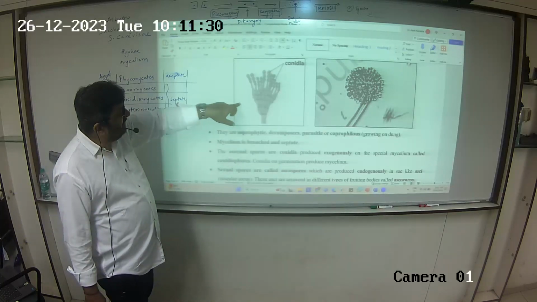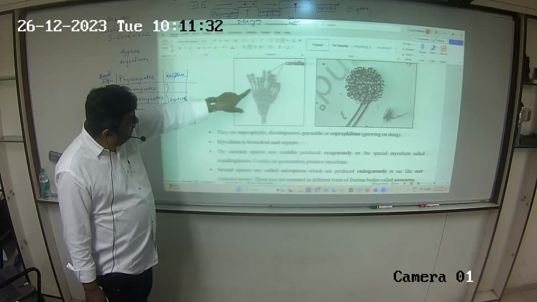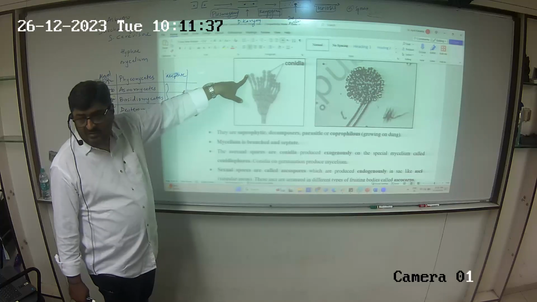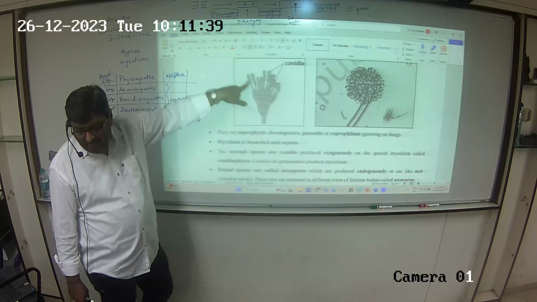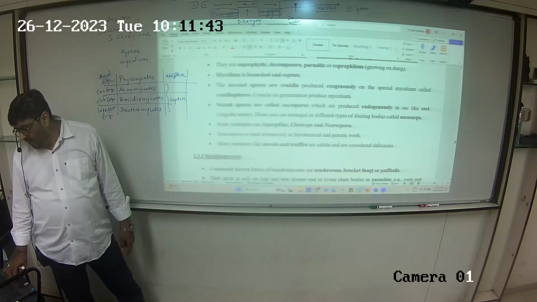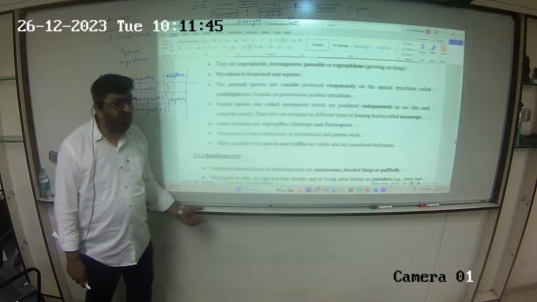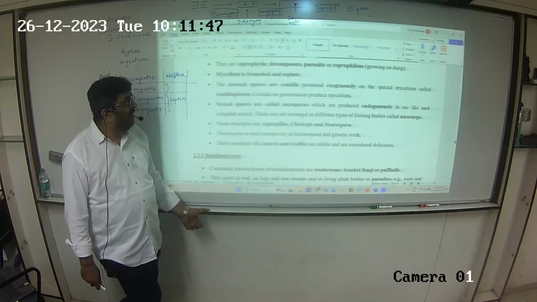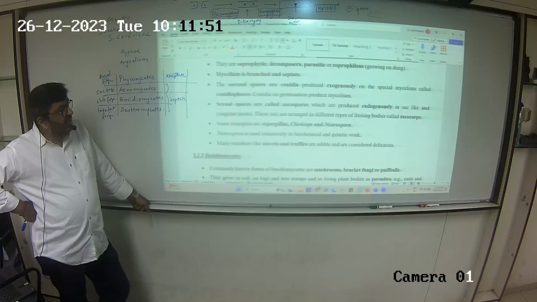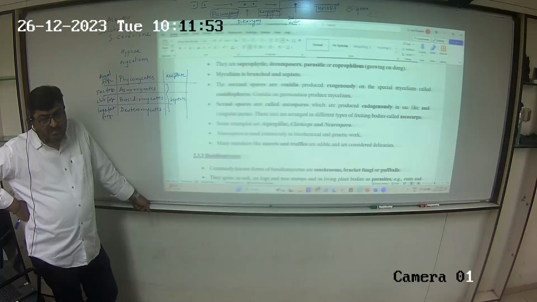Look at the diagram of penicillium. Can you see this is the mycelium? And can you see spore formation is exogenous, यहाँ पर बाहर है. These are saprophytic decomposers, parasitic or coprophilous, growing on dung. Mycelium is branched and septate. Asexual spores are conidia.